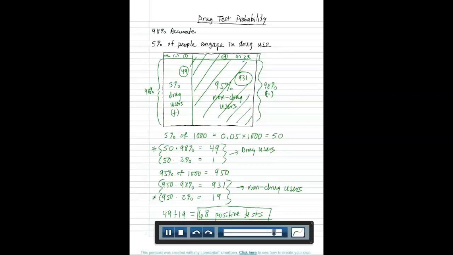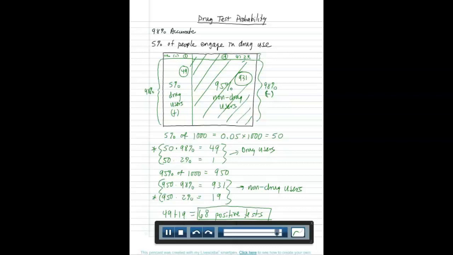So if you were to randomly select a positive tester, there's a 72% chance that they will actually be a drug user, which means there's a 28% chance that they would not be a drug user. So 28% of the people who test positive for drugs are not drug users. And then that's where you might have the discussion about the controversy about whether or not this is accurate.